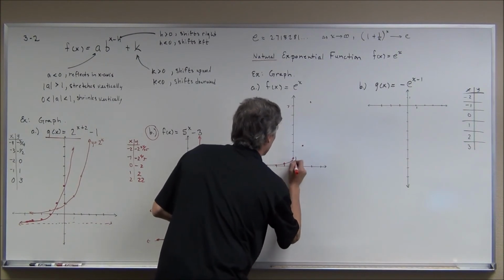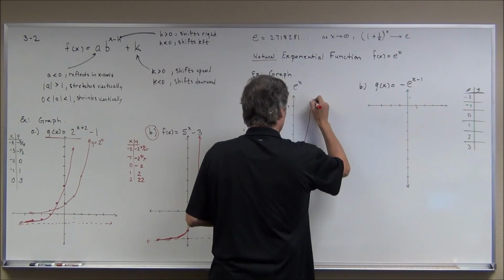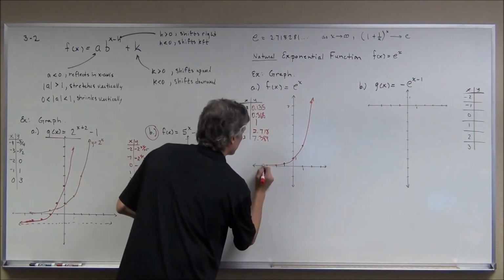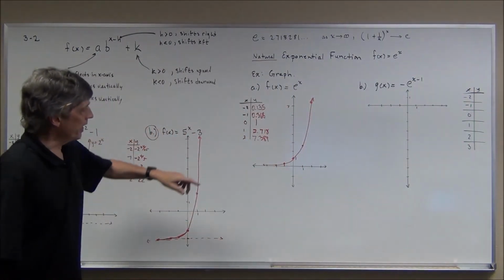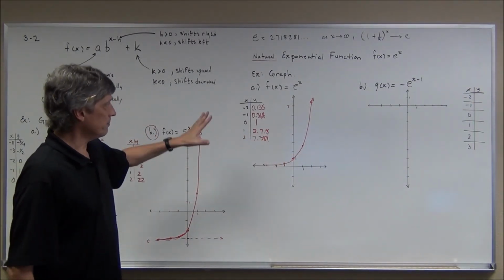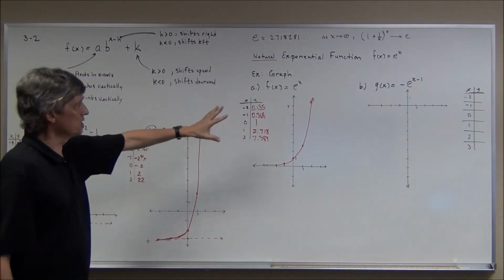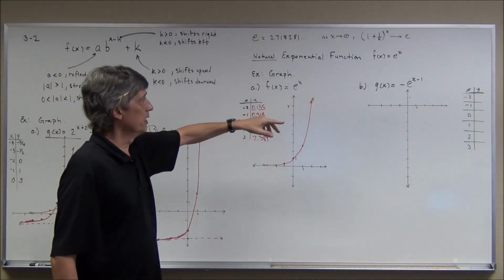Again, it's an exponential function. It shows growth because the base is positive, greater than 1, and you can see it's increasing from left to right. It looks a little bit like some of these other graphs, but with a different base and a different growth rate.